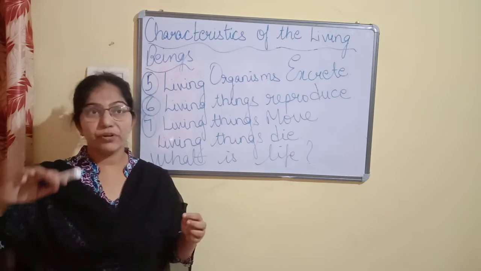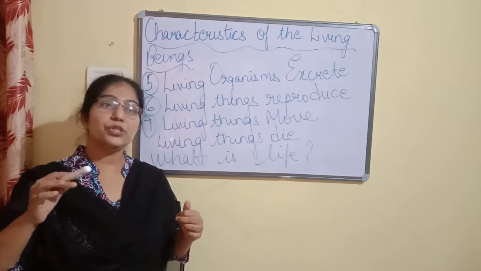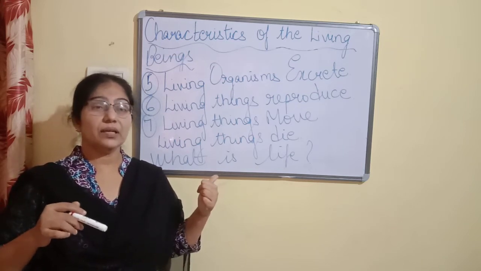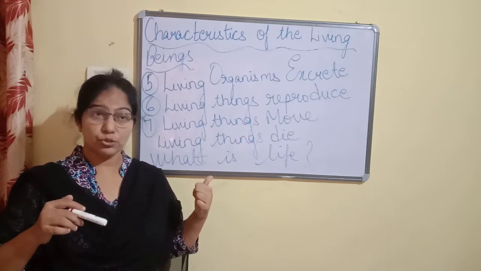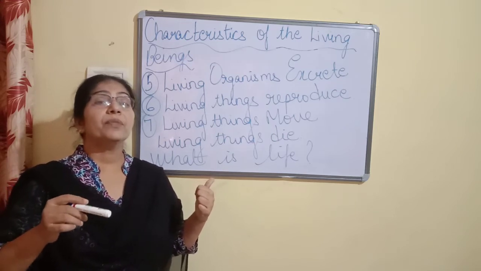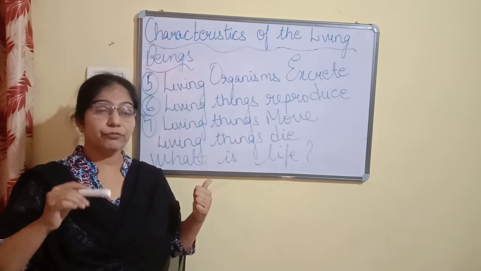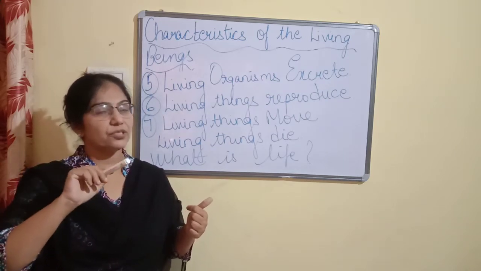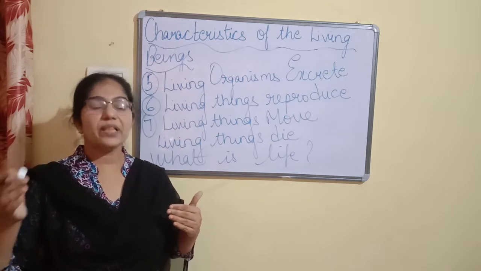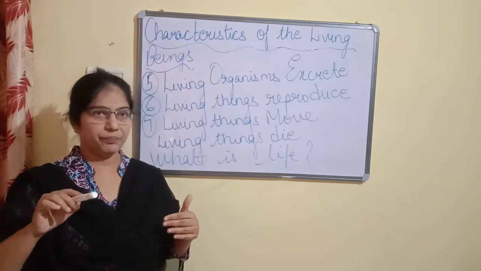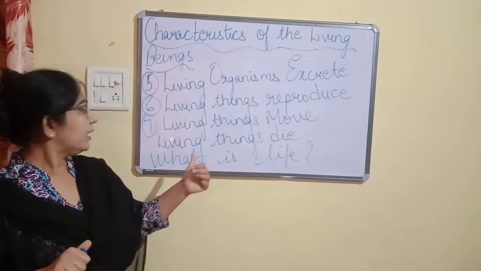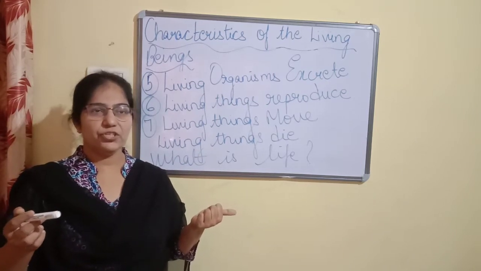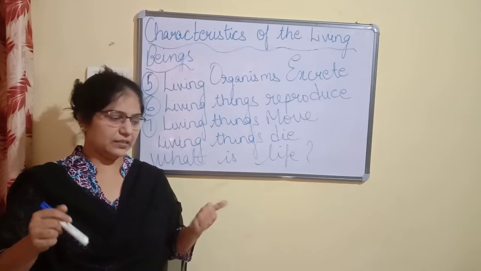But you would say, what about plants? Plants do not move from one place to another, but they show movement in some way or the other. For example, the touch-me-not plant shows movement. Even water, minerals and the food that is prepared by the leaf are transported to different parts of the plant. So in this way they show movement. Okay children, then living things die. This is also another characteristic feature of living things.